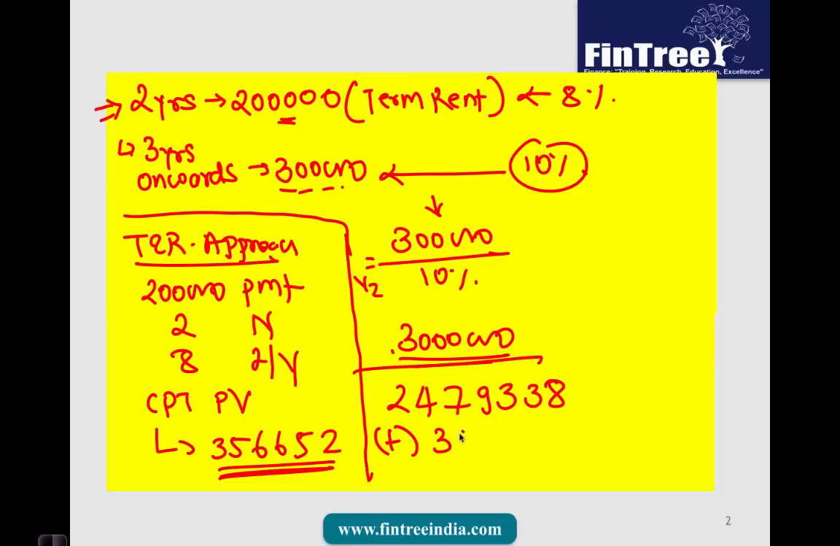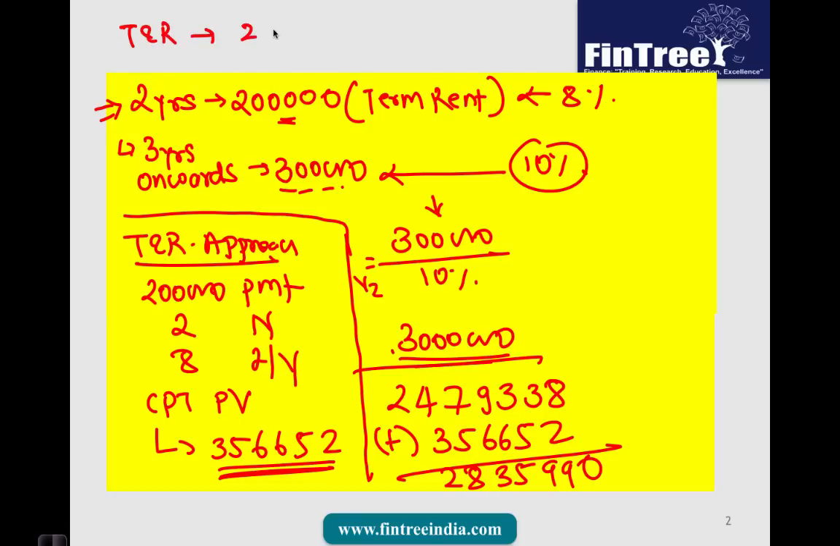So this is the present value of the rent starting from year 3, to which we will add the present value of the term rent, which would be 356652. So let me add it here, plus 356652, and this would give us, okay, I've made some mistake, 247,9338 plus 356652, and this would give us the valuation of property today, which would be 2,835,990.